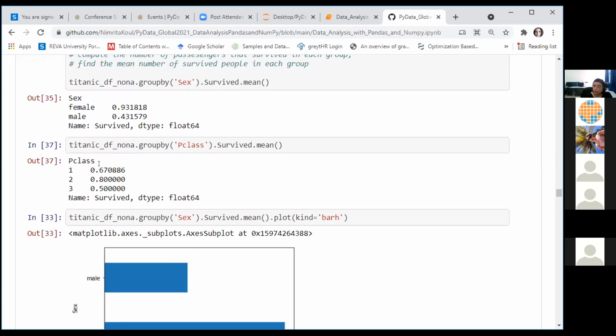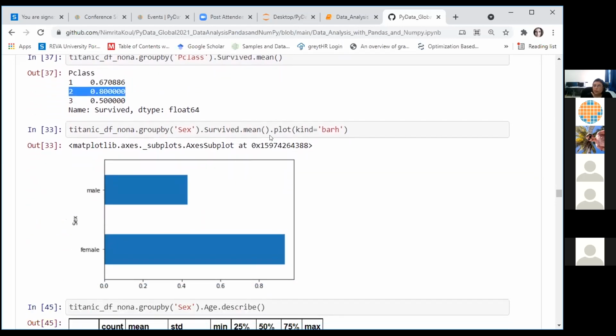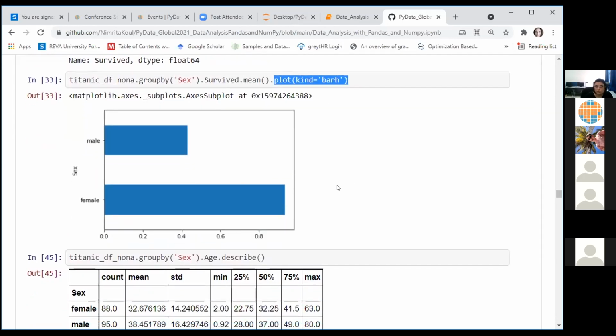Similarly, we can find the mean survival values by passenger class also. You can see that in class 2, there has been the highest survival rate. We can do the plotting very easily after grouping our data by using the built-in plotting facility, using the plot function.